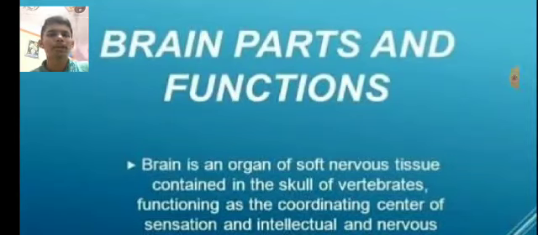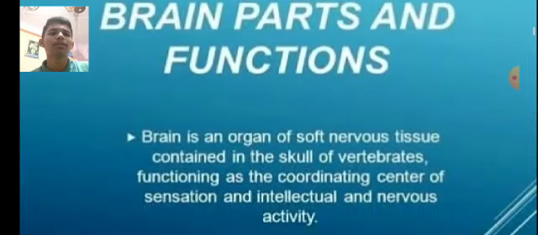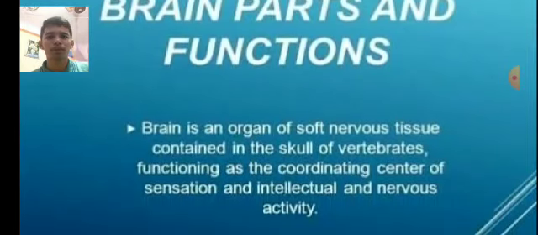Today I am going to explain you about brain parts and its function. Then basically what is brain? Brain is an organ of soft nerve tissue contained in a skull of vertebrates, functioning as the coordinating center of sensation and intellectual and nerve activity.